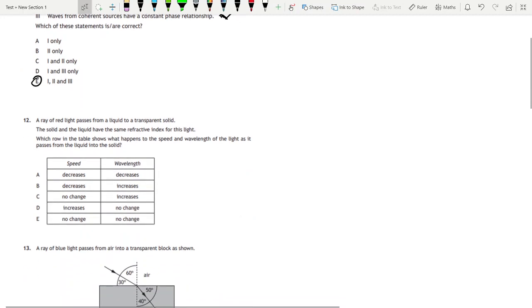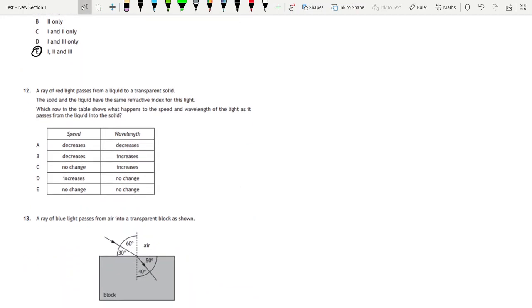Number 12. A ray of red light passes from a liquid to a transparent solid. The solid and the liquid have the same refractive index for this light. So that means the refractive index does not change. Which row in the table shows what happens to the speed and the wavelength of the light as it passes from liquid into the solid?